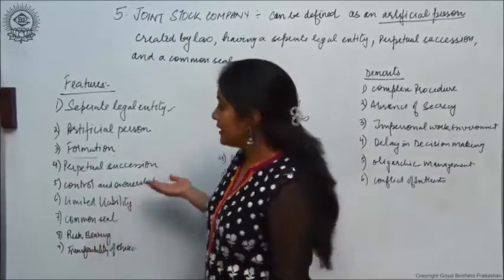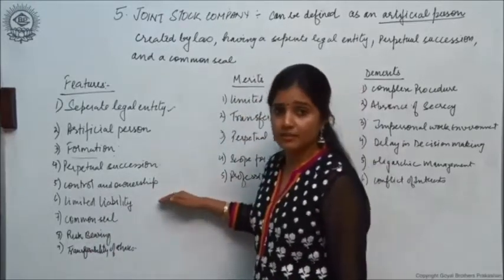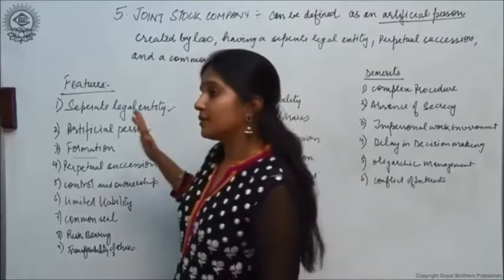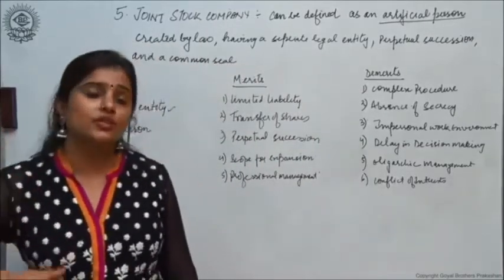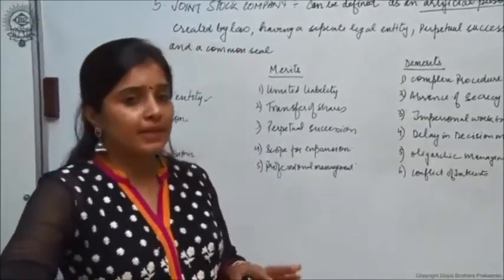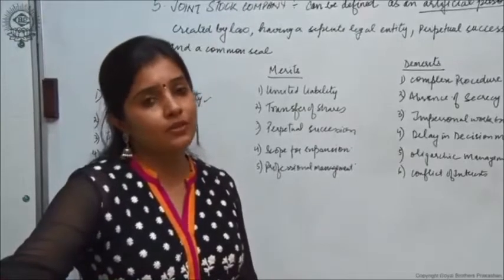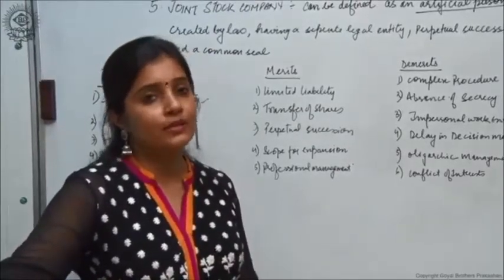The directors are the ones who take the major decisions for the company. It is not the owners who take the decisions, but it is the board of directors who take the decisions for managing the affairs of the company.